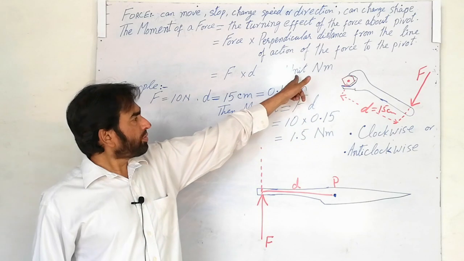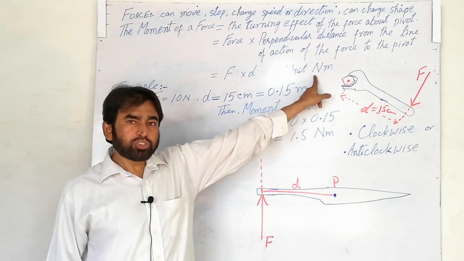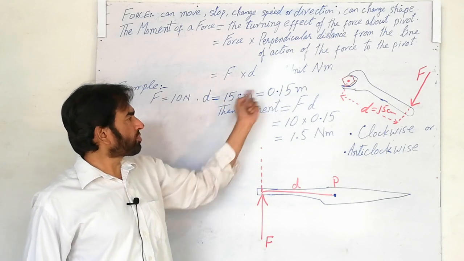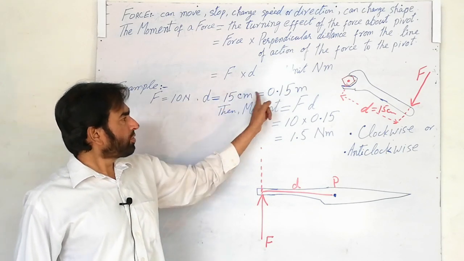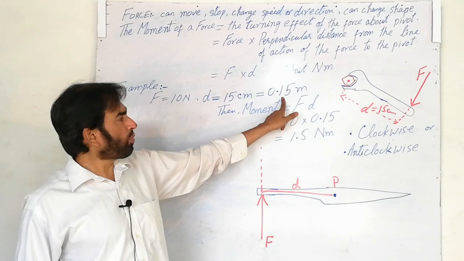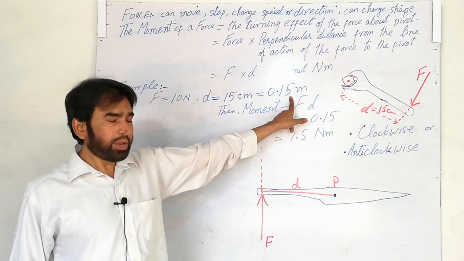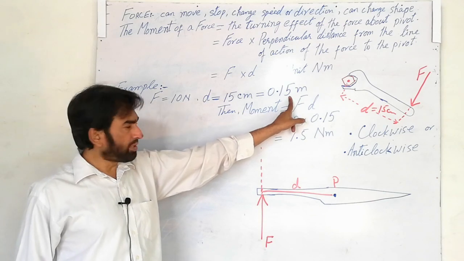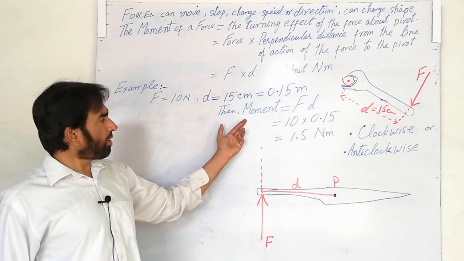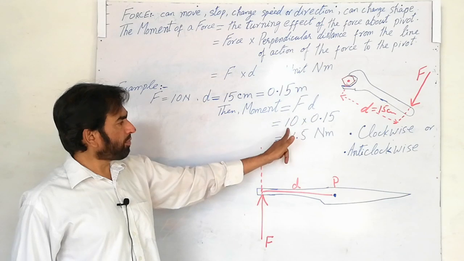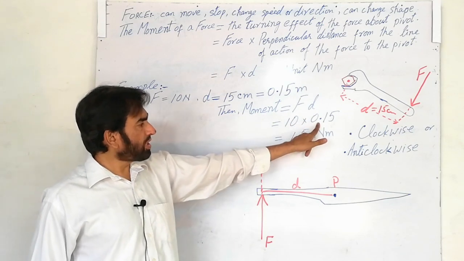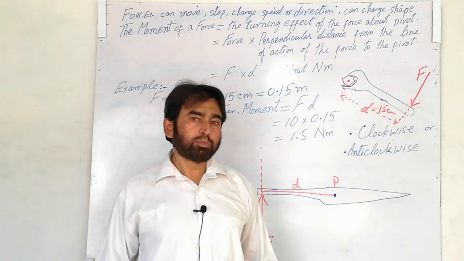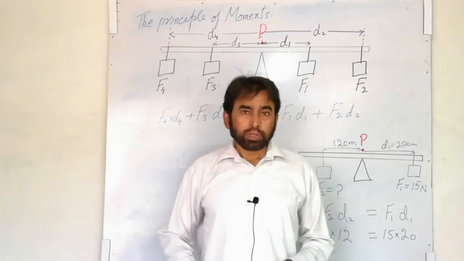Now as I told you, the unit of the moment of force is Newton meter, so this distance must be converted to meter. So 15 centimeter to meter is 0.15 meters. Remember that you must change the unit of the distance also. Now the moment is equal to force into distance, so 10 Newton times 0.15 meter gives 1.5 Newton meter, which is the moment produced in the body.